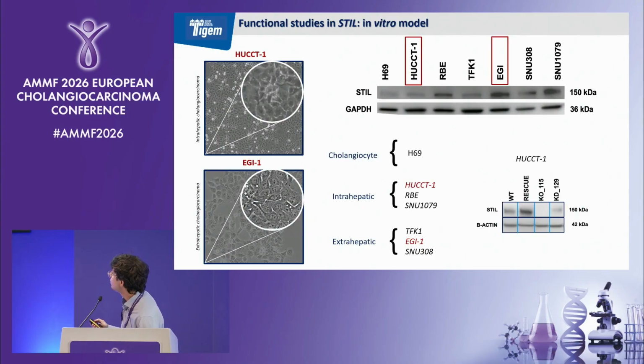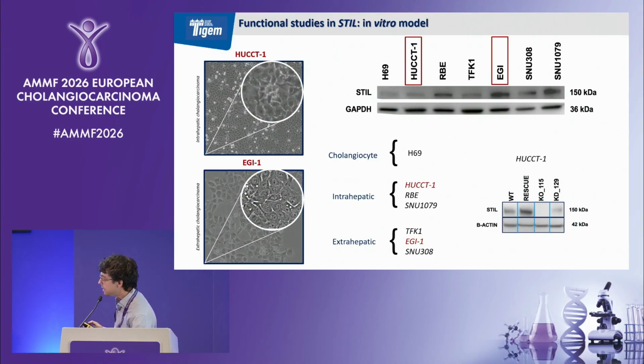So this is our cellular model. Firstly, we want to confirm our hypothesis. I said before that STIL is more expressed in cholangiocarcinoma. What happens in our cellular model? Indeed, we observed the same results. We have an upregulation in all the cholangiocarcinoma cell lines compared to cholangiocytes, so to H69 cells.